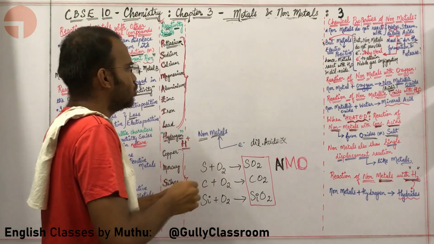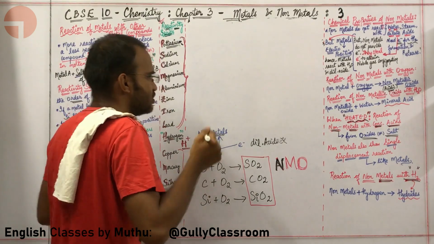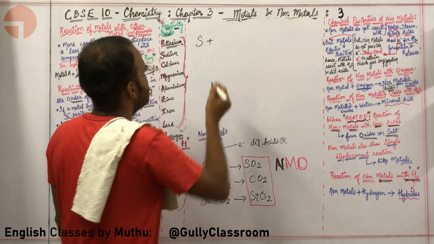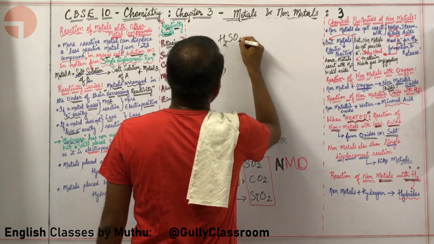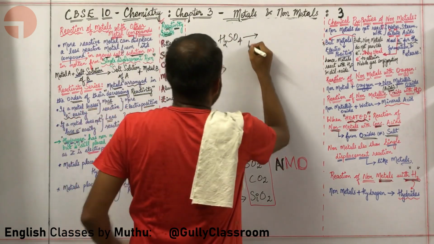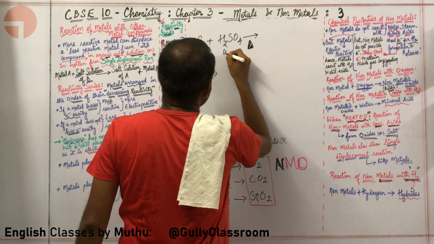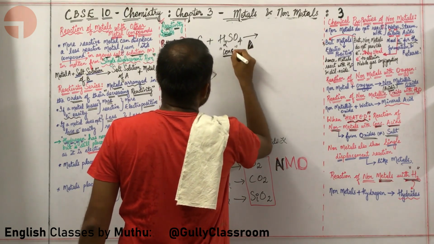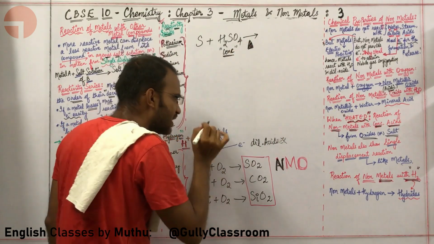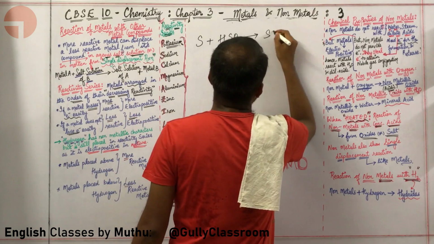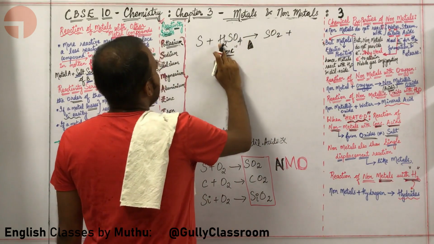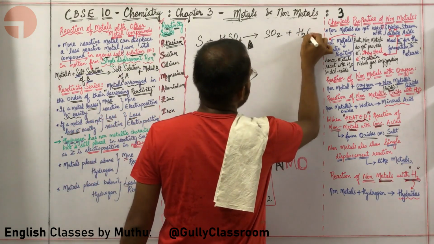Okay, sir, fine. Do write a couple of nice reactions based on this. Okay, Tangam. Let us say sulfur. What acid do you want me to put here, sir? Put sulfuric acid. Absolutely, Tangam. H2SO4. When I am putting it with this, what will happen? Obviously, I am giving it a lot of heat, and you are putting concentrated acid and heating it. Because I am heating it, immediately I will get SO2. This sulfur will take oxygen and escape. Here there is hydrogen, here there is oxygen. So, obviously, there will be water.